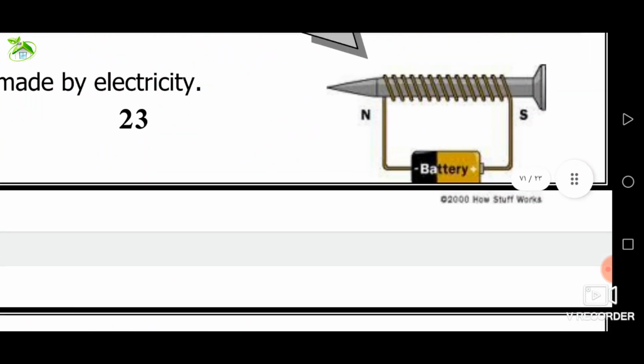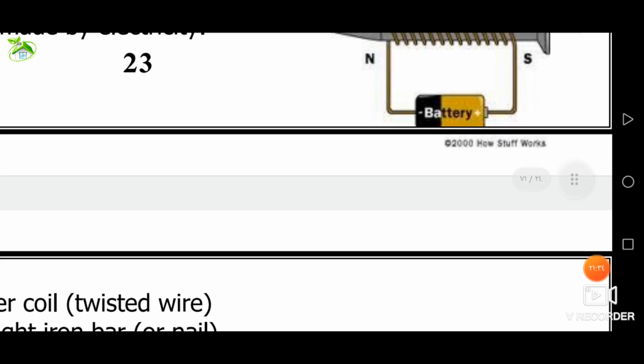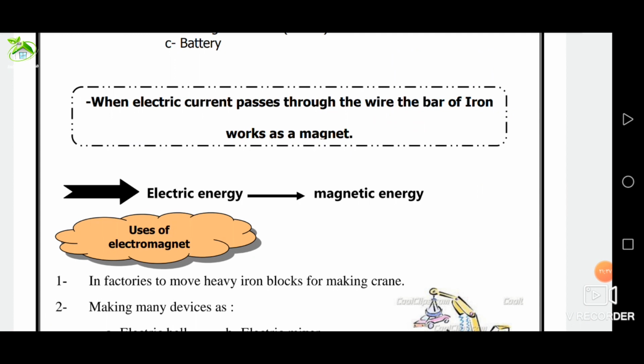The electromagnet is very, very important. The electromagnet is a temporary magnet which is made by the effect of electricity. Its structure: Number 1, a pair of wrought iron. Number 2, a twisted copper wire coiling around the pair of iron. Number 3, a dry cell or battery. Okay?